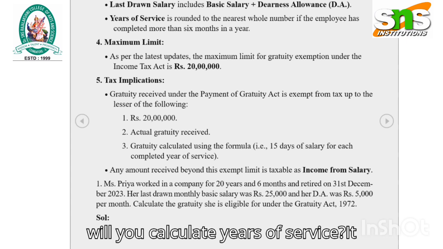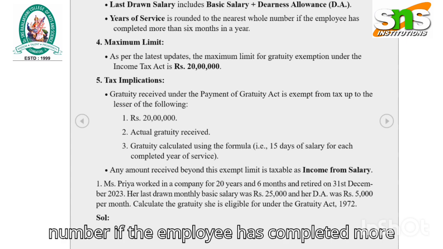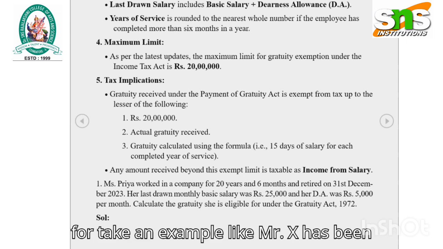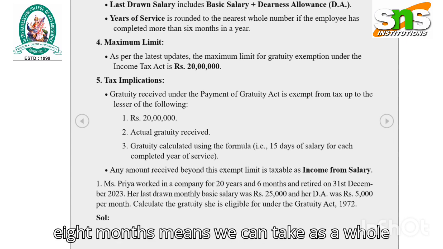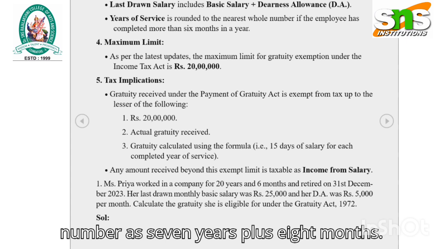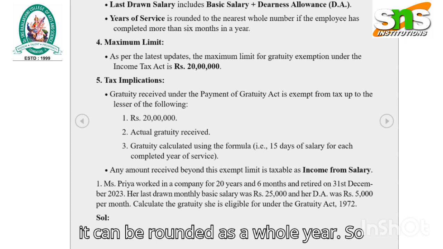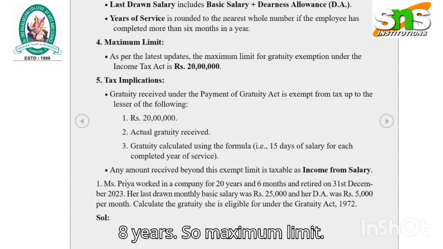Then how will you calculate years of service? It has to be rounded to the nearest whole number if the employee has completed more than 6 months in a year. So take an example like Mr. X has been working in a concern for 7 years and 8 months. You can take the whole number as 7 years plus 8 months. So there is more than 6 months, so it can be rounded as a whole year. So totally, years of service will be taken as 8 years.